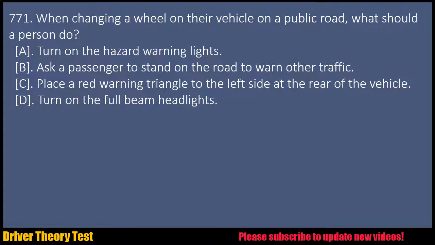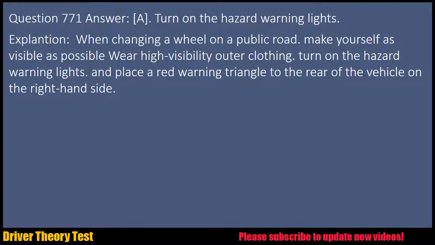Question 771. When changing a wheel on their vehicle on a public road, what should a person do? A. Turn on the hazard warning lights. B. Ask a passenger to stand on the road to warn other traffic. C. Place a red warning triangle to the left side at the rear of the vehicle. D. Turn on the full beam headlights. Question 771. Answer: A. Turn on the hazard warning lights.